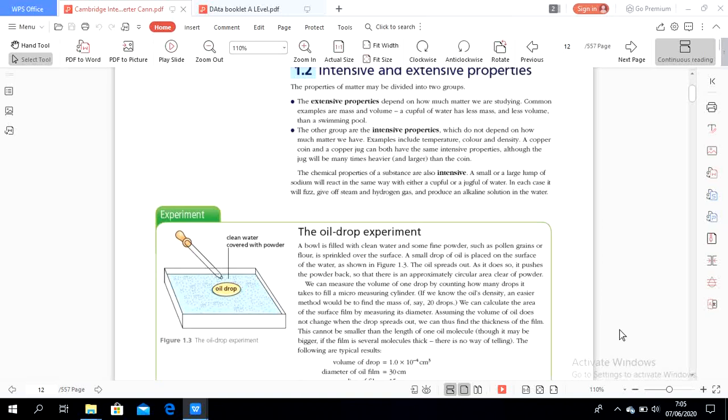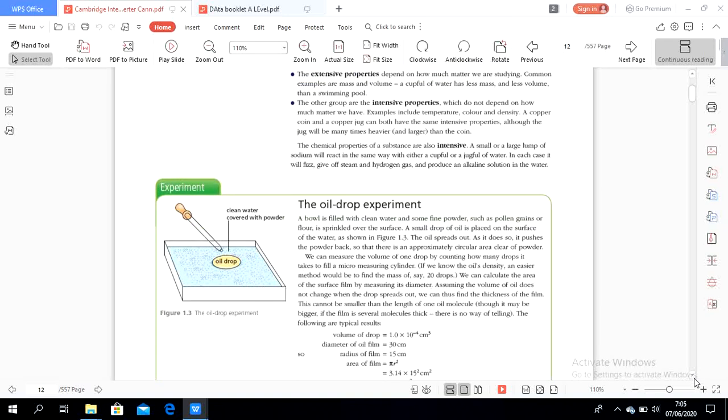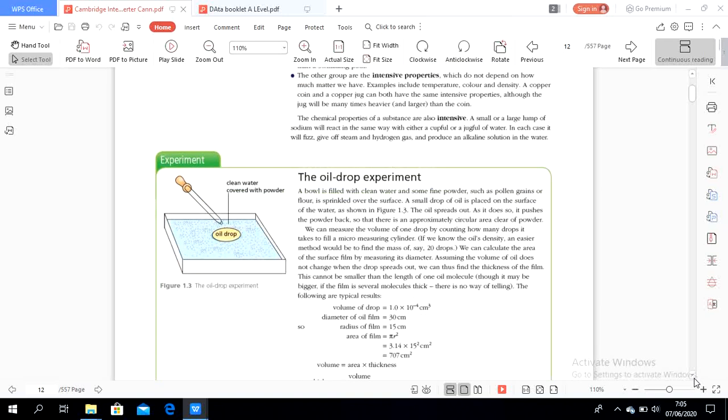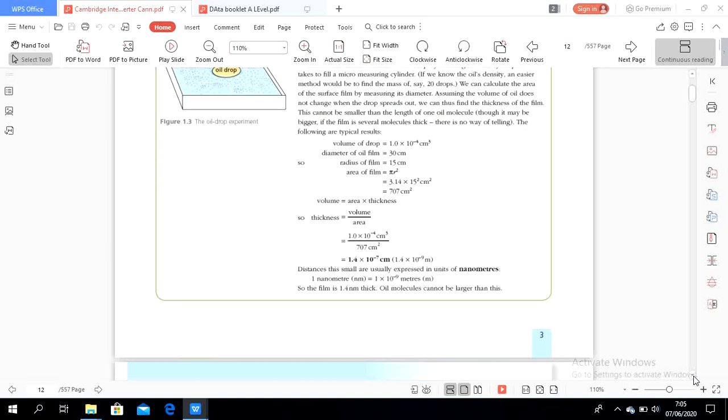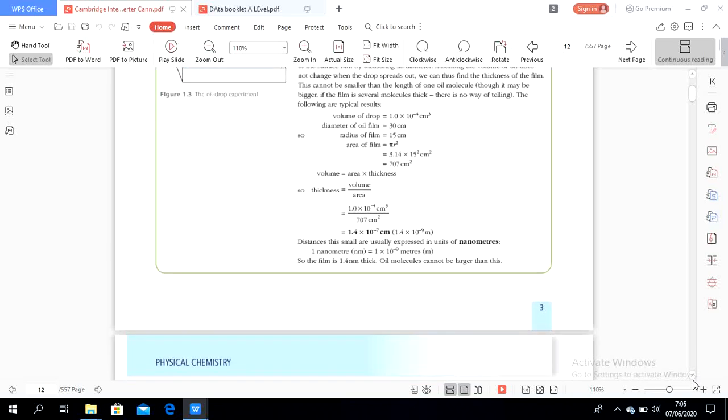Okay, there is an oil drop experiment here, as you can read in your own textbook. So here we can find the volume and also the thickness of the particle.